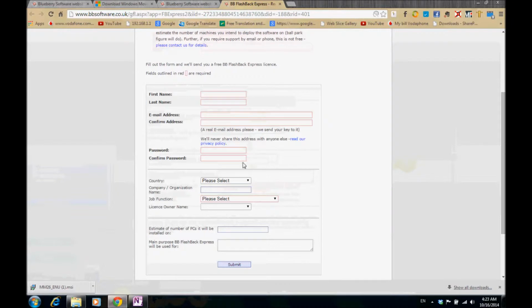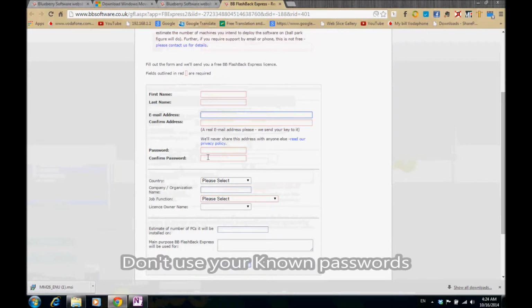After filling in this information, you will receive an email in your inbox. Take care, don't use any password known to you. I mean, this password is just for this site and this utility, so use any password that is not your email password. Okay, this is a security point. Then your country, company, organization, job function, and submit this. You will receive an email.